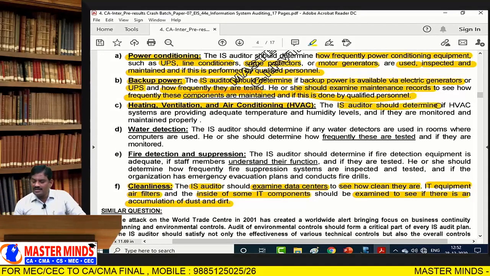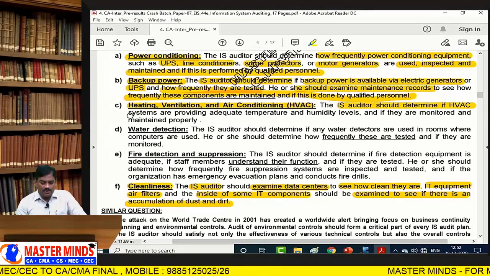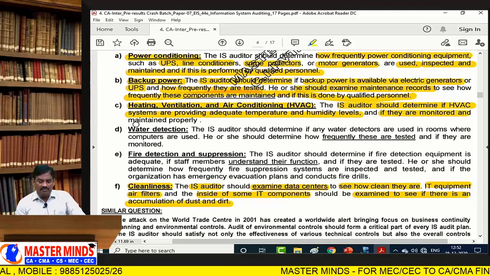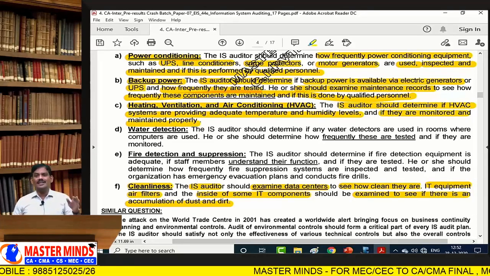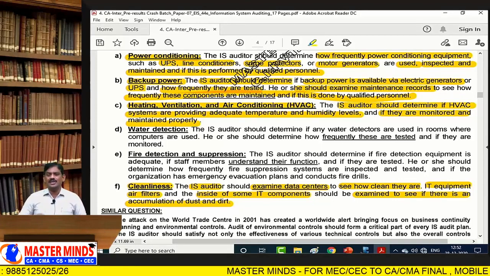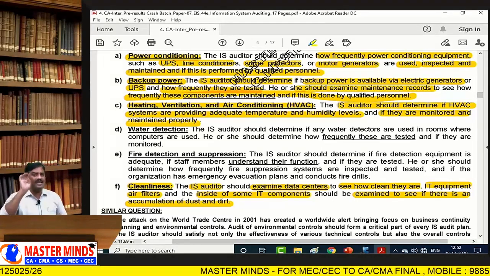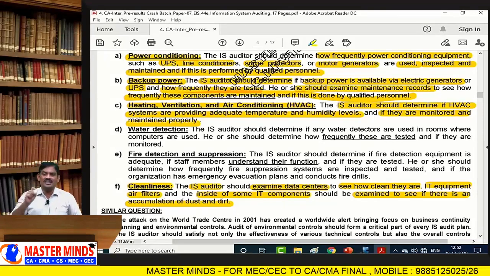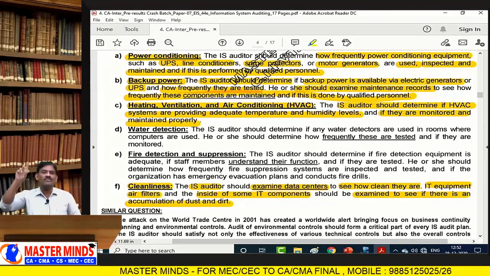The information system auditor should determine if HVAC systems are providing adequate temperature and humidity levels, and that they are monitored and maintained properly. That's why in many organizations we used to have a timer or a clock. It determines humidity levels, temperature levels, time value.